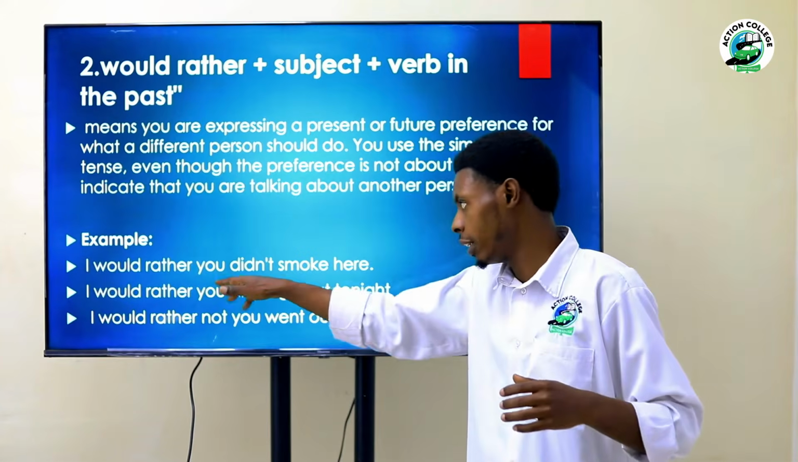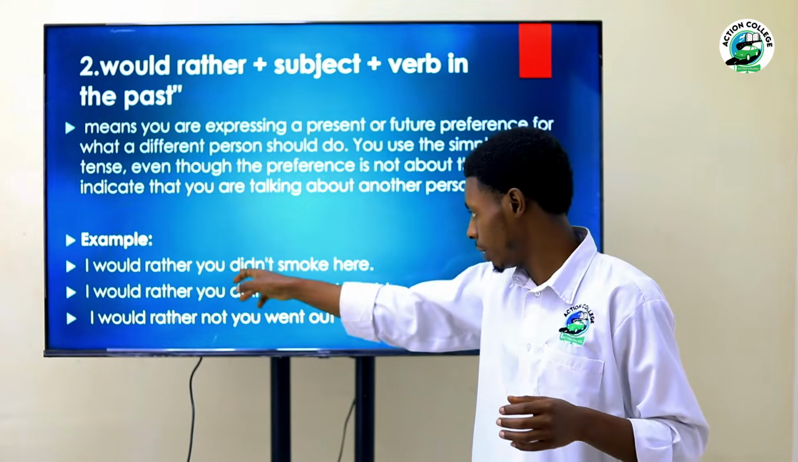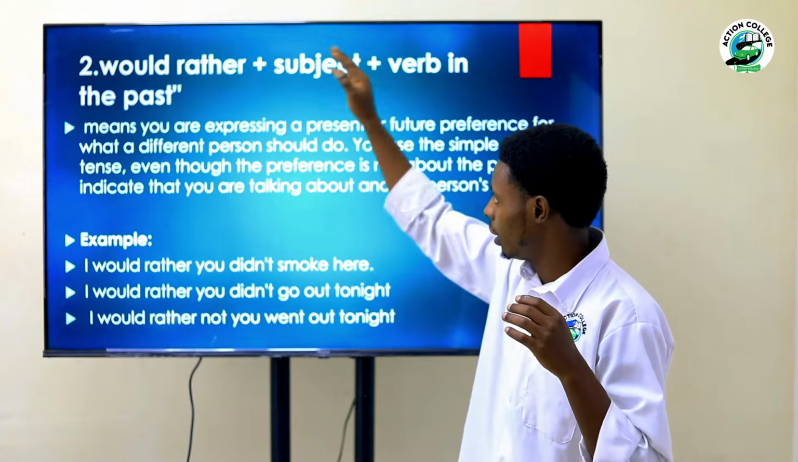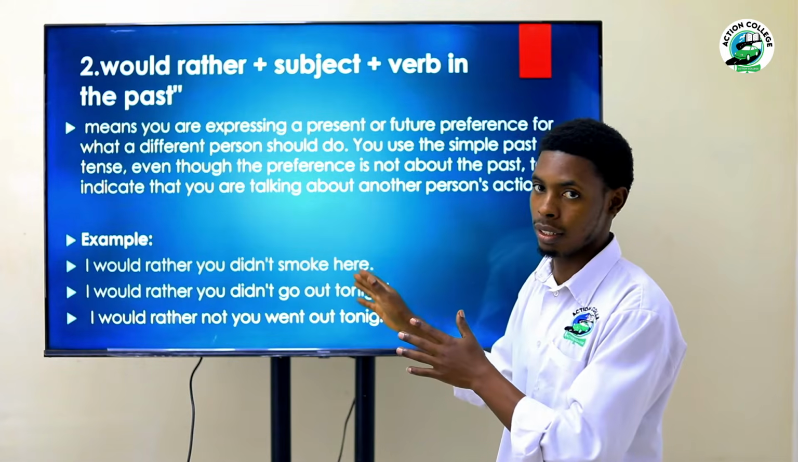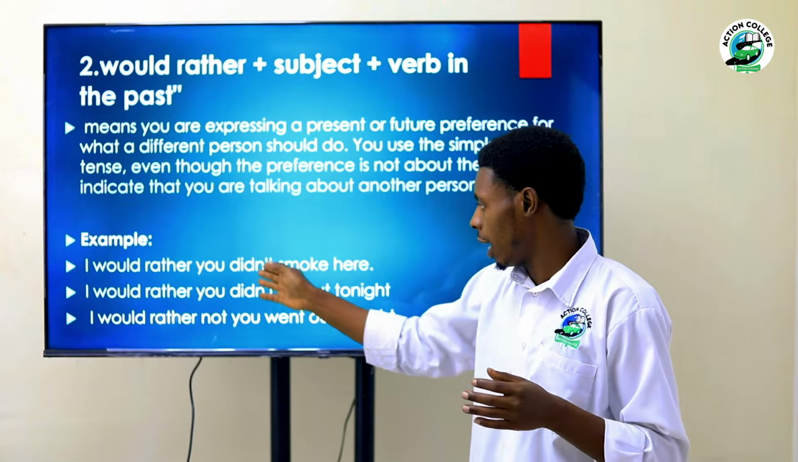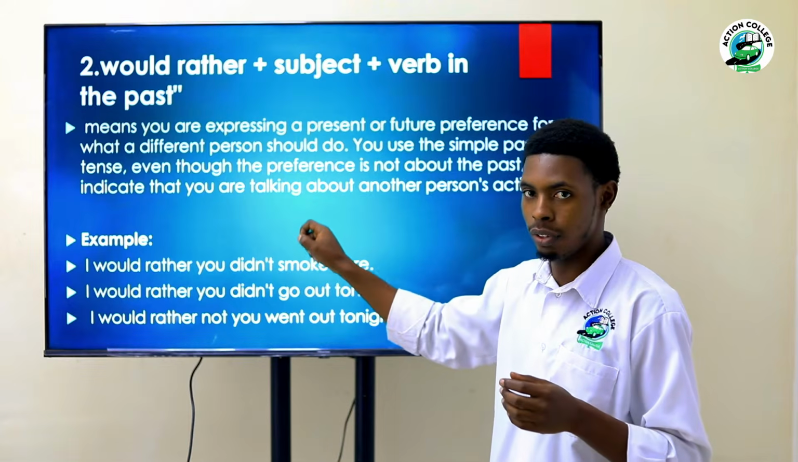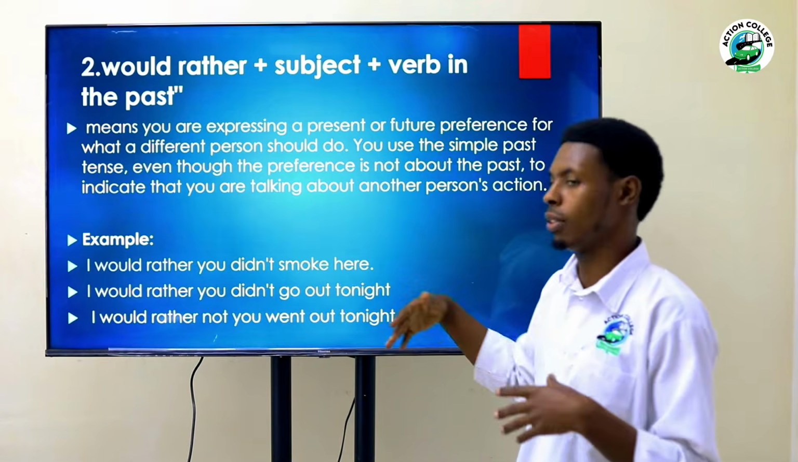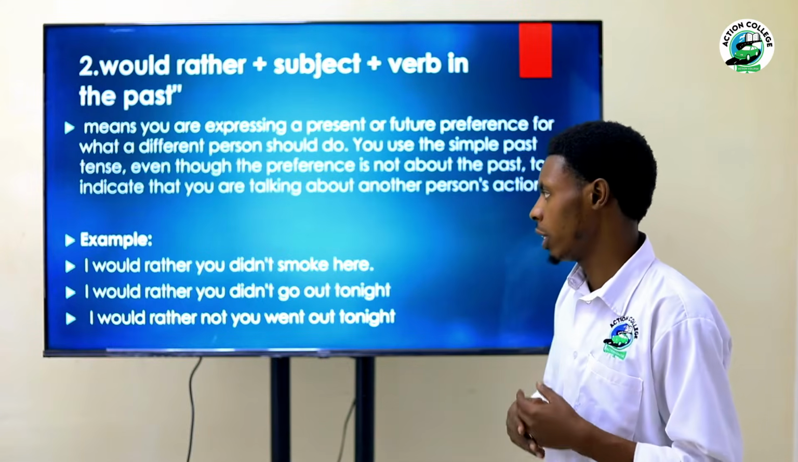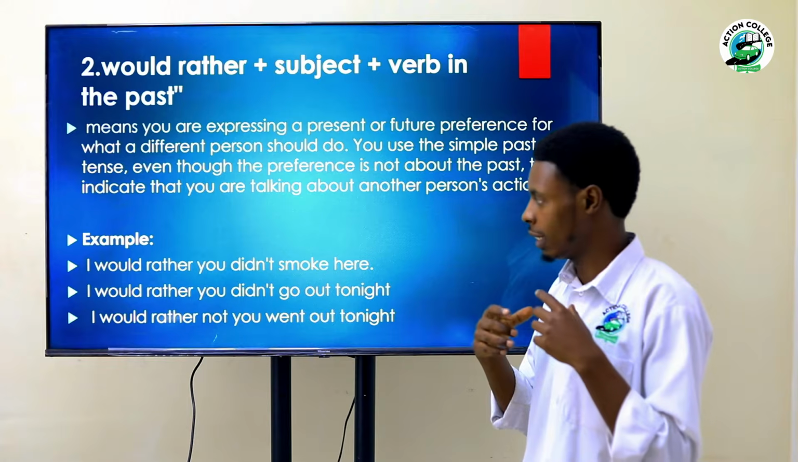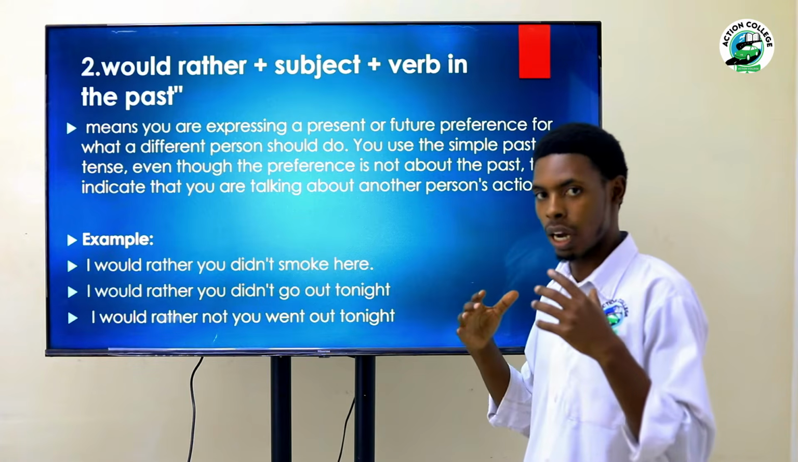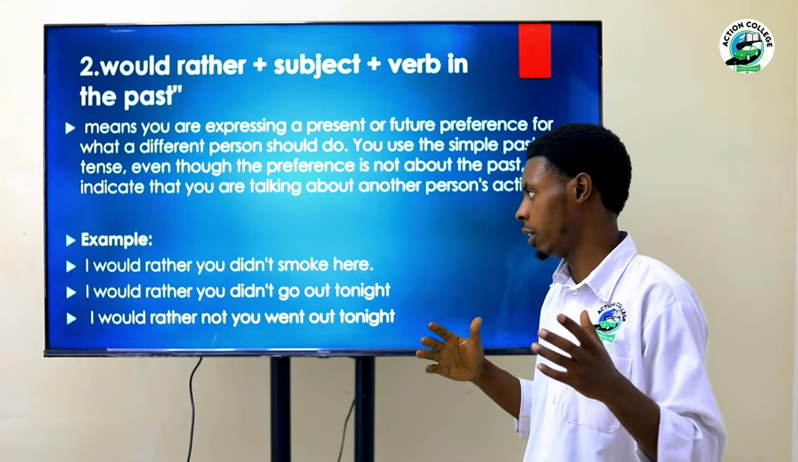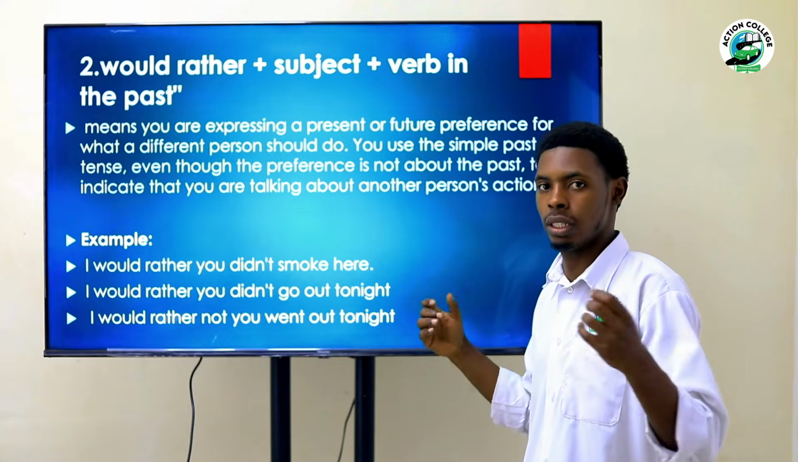And this "you" means that you have brought this subject, meaning that you are talking about someone else. Instead of using the infinitive, bare infinitive, verb without to, you use a subject and you add past simple. So let's see some examples we can just take as a model so we can understand this better, and we are going to make sure that we use it in daily life.